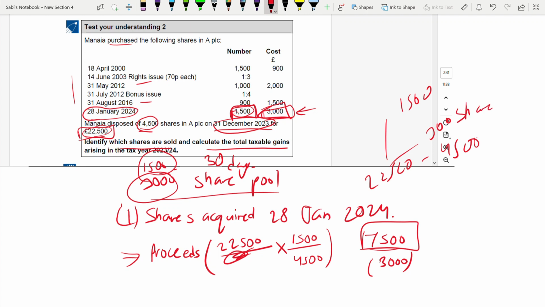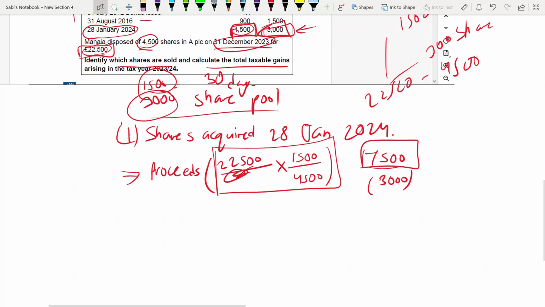What is the sale proceeds? So we are finding the sale proceeds if we are just selling 1,500 out of 4,500. That's why we allocated the proceeds like this and got the proceeds, and then minus the cost 3,000. Okay, which would be 4,500.